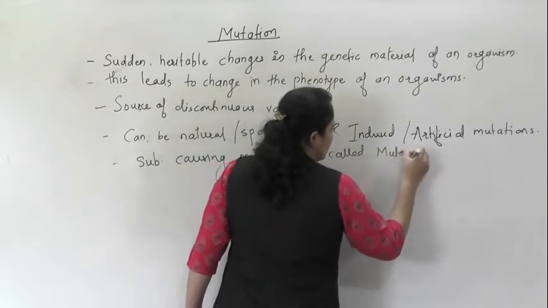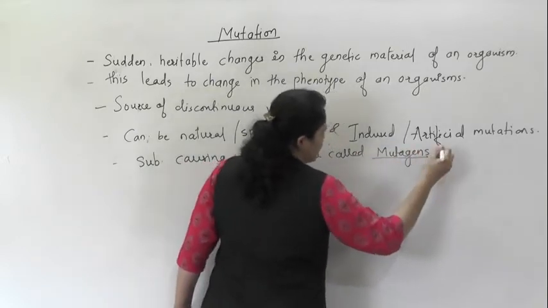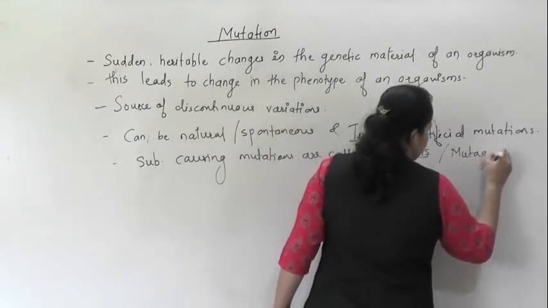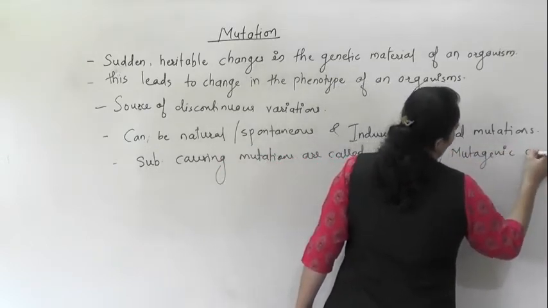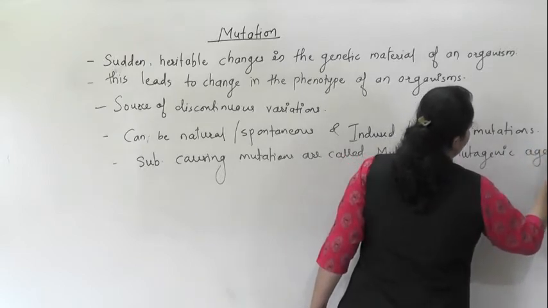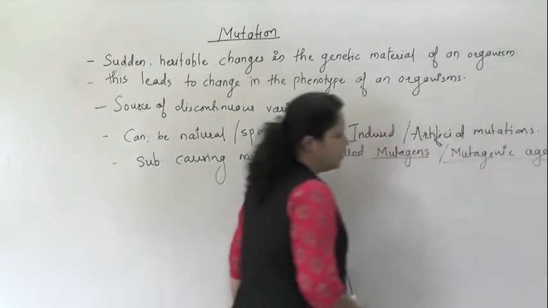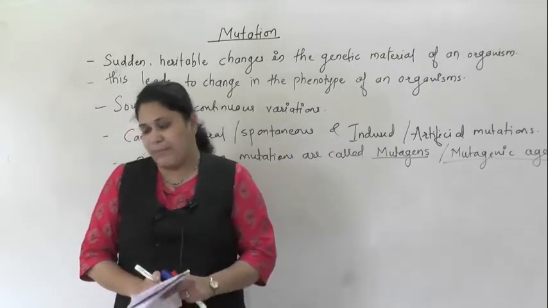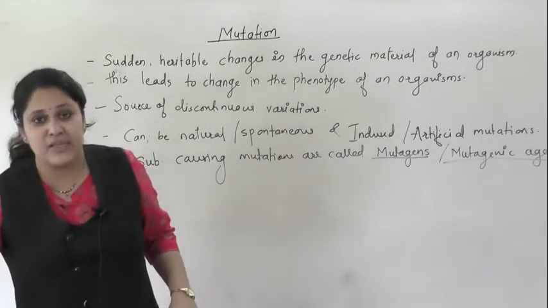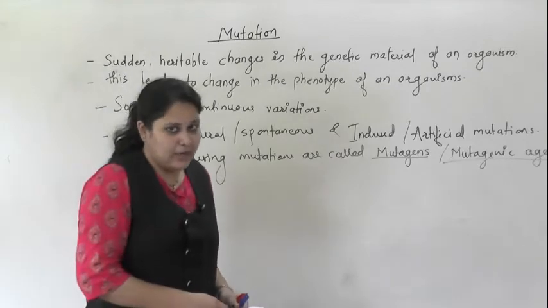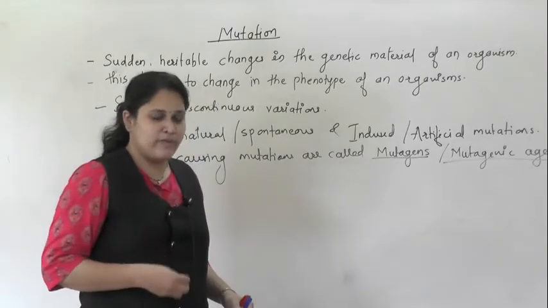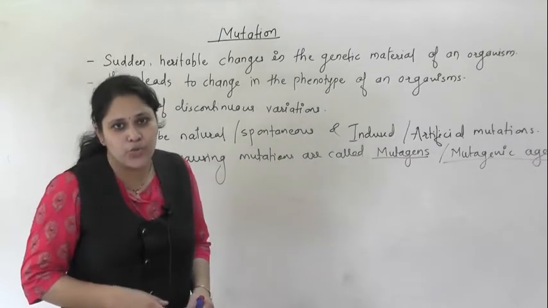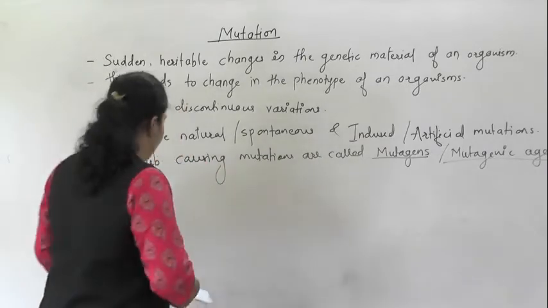These substances may be biological, physical, or chemical. In the next class we will see in detail what the different types of mutagens are and in what way they affect the genetic material.